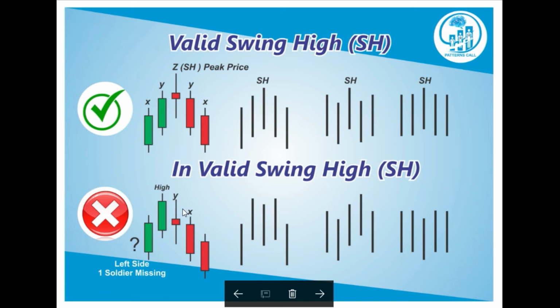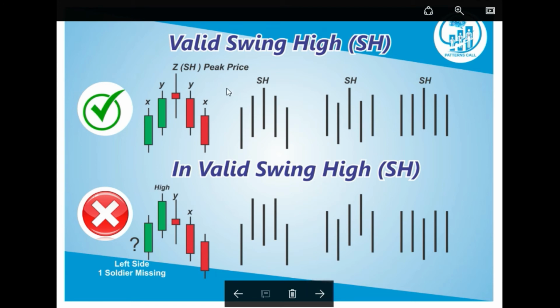This is the invalid swing high. Here is the X, Y, and here is a Z candle, but here only one candle is available, another candle is not. So the left side one shoulder is missing. So this is an invalid swing high, right? Same, this is an invalid swing high because the left side has only one soldier, the right side has two soldiers. This has two soldiers on the left side, but on the right side one is missing. This is not a valid swing high, right?